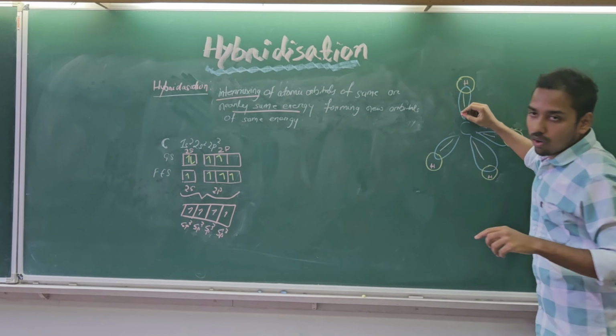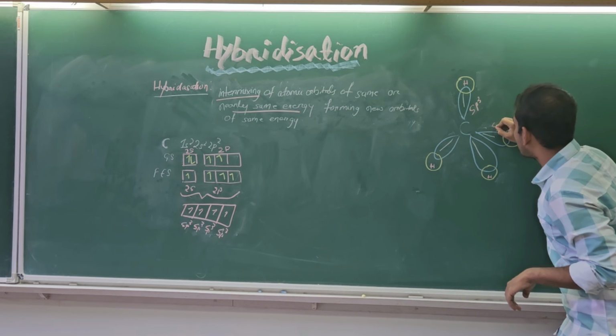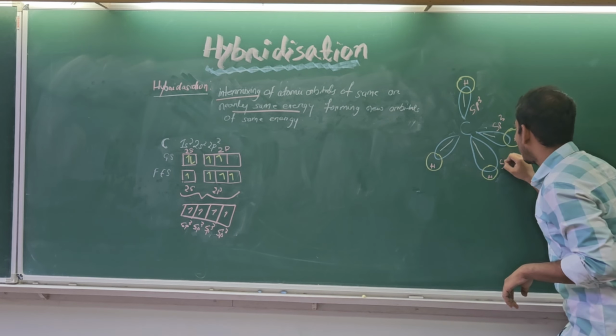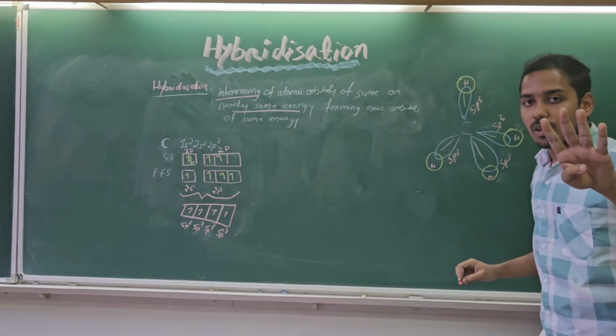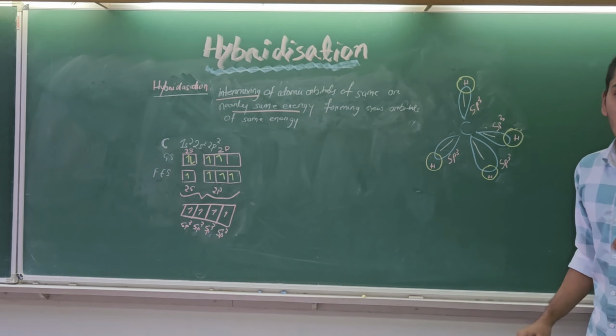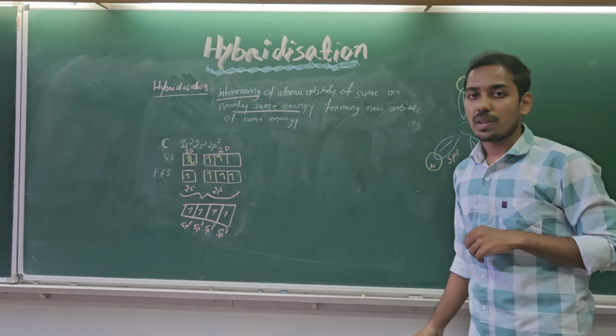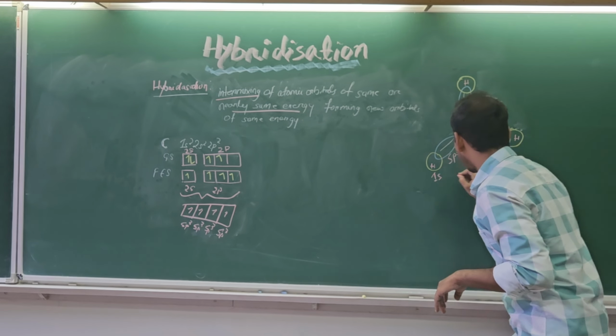As you can see that I have drawn the structure here. This orbital of the carbon is now sp3. This is also sp3 and this is also sp3 and this one is also sp3. So the 4 sp3 orbitals now form bonds with the 1s orbital of the hydrogen. That results in the formation of 4 CH bonds. This is the 1s orbital of hydrogen.